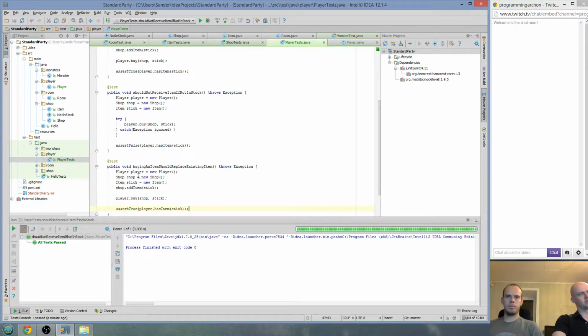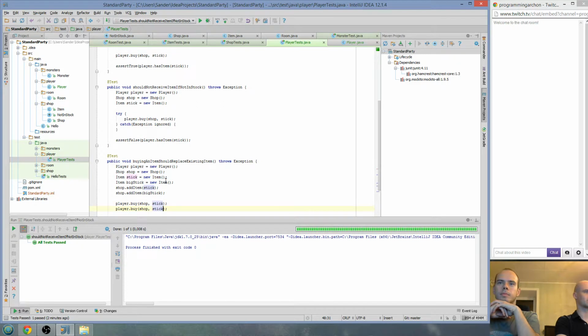Alright, so we have a player, we have a shop. We add the item to the shop. Might as well create a second stick while we're at it. No, let's call it super stick or two-handed stick. Alright, yeah, that's better. What was it, Shift F6? Yeah. Big stick. And now we're gonna buy both items. So we're gonna first buy the stick, and then we're gonna buy the big stick.